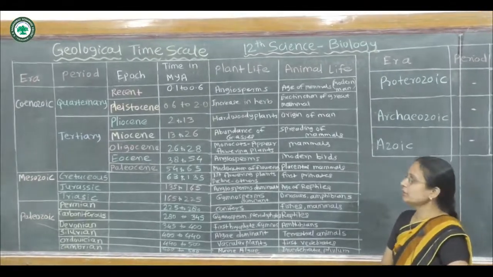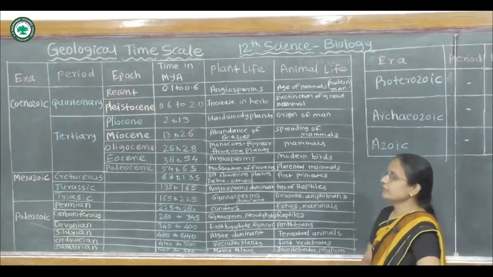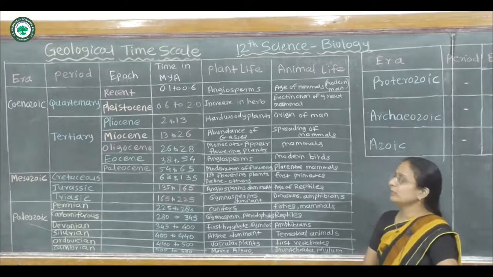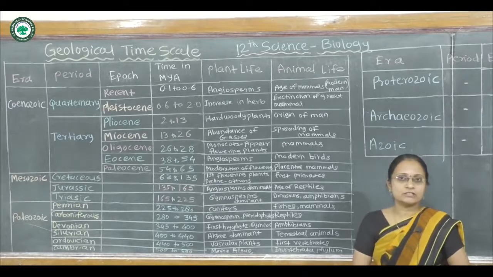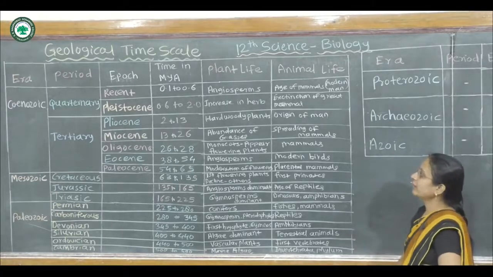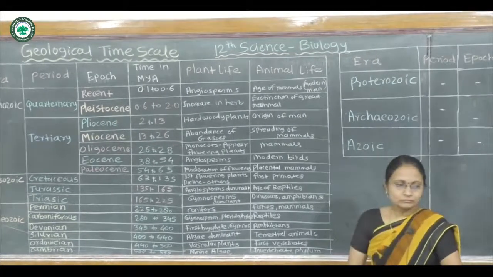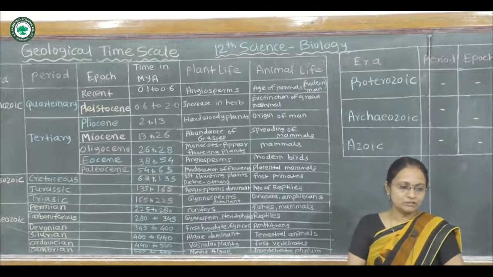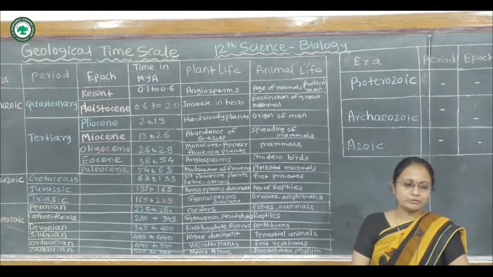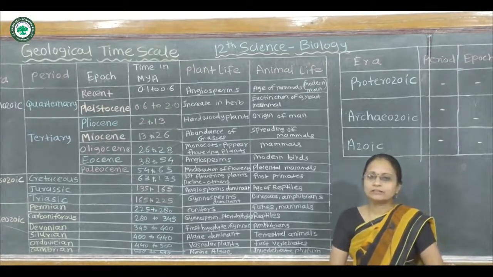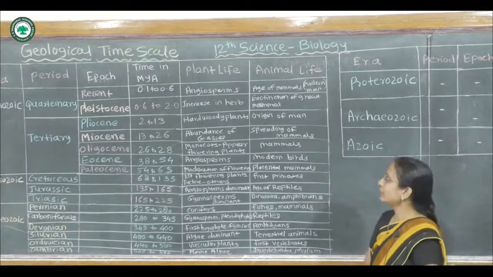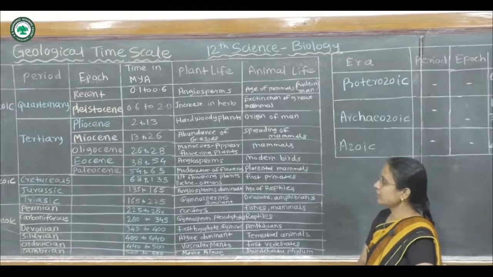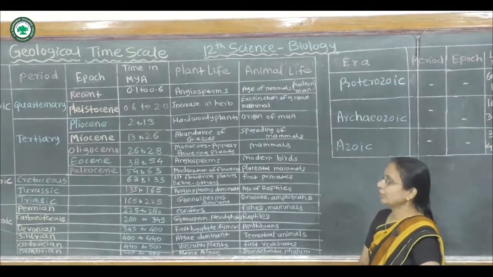This Miocene is from 13 million years ago to 26 million years ago. In this, there was an abundance of grasses in plant life, and in animal life the spreading of mammals takes place. Mostly the concept of adaptive radiation appears here. The formation of the first man-like ape takes place in this Miocene epoch.